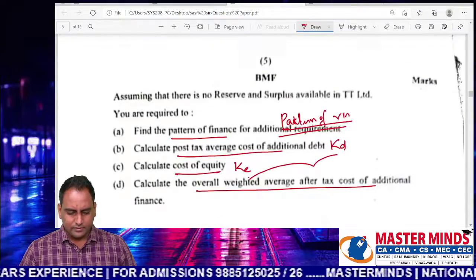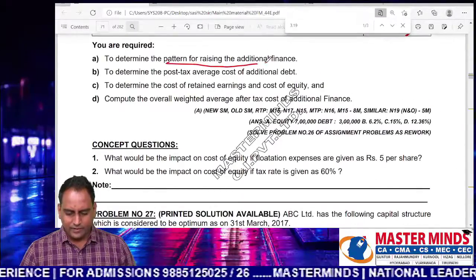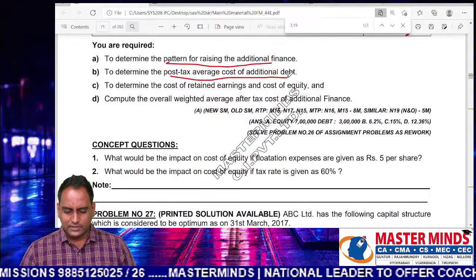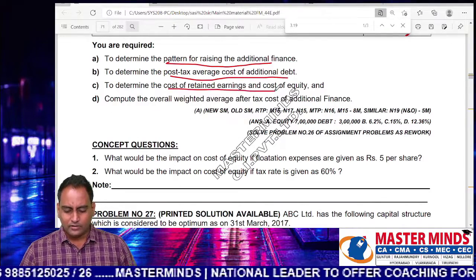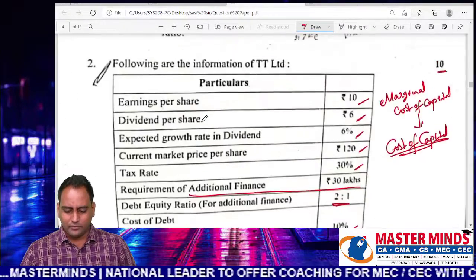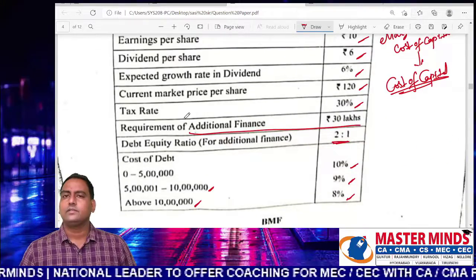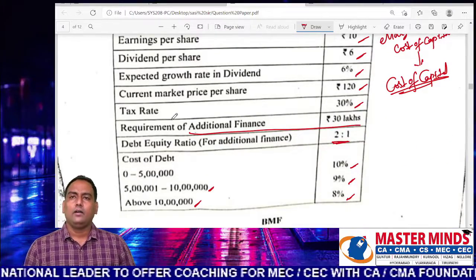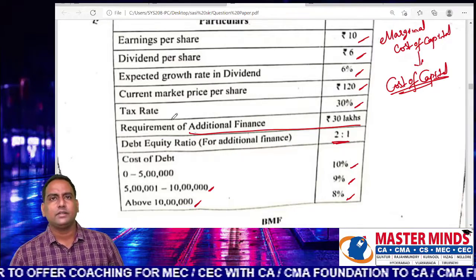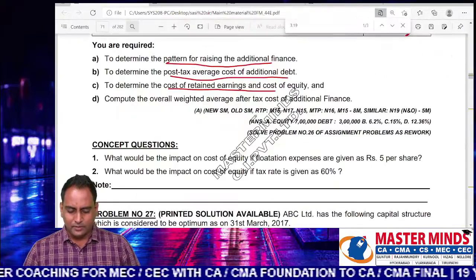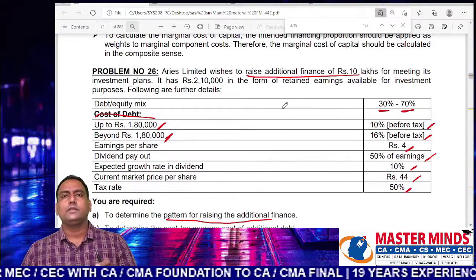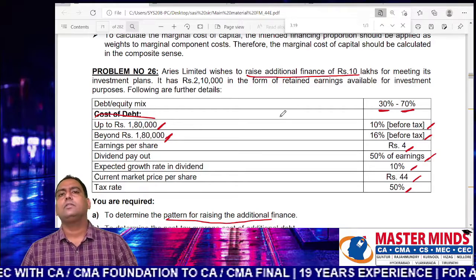So you can see the questions: pattern of raising finance, post-tax average cost of debt, cost of retained earnings. This is the additional point added in our material, but there is no financing from the reserves here. Therefore, our problem is much more advanced than the question given in the examination, because in our material the student has to find the cost of equity as well as the cost of reserves.